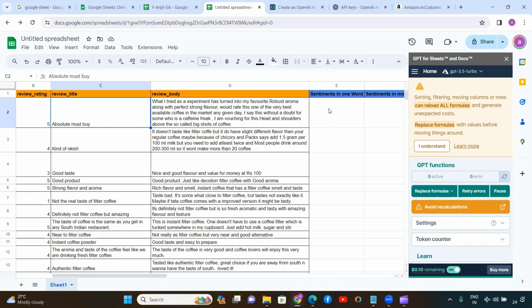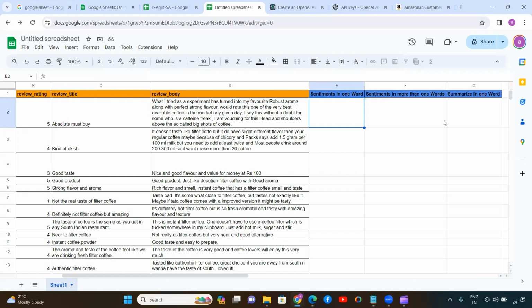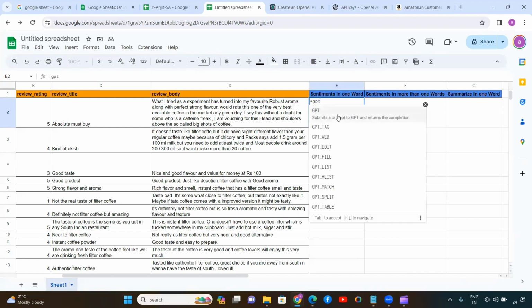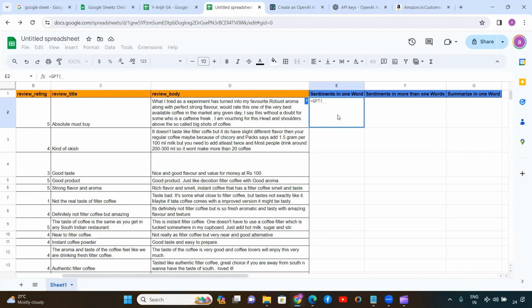Okay, now as we have already set the API key, you can use this formula to do the sentiment analysis in one word. So I will write here GPT. Here you mention classify sentiment in one word.